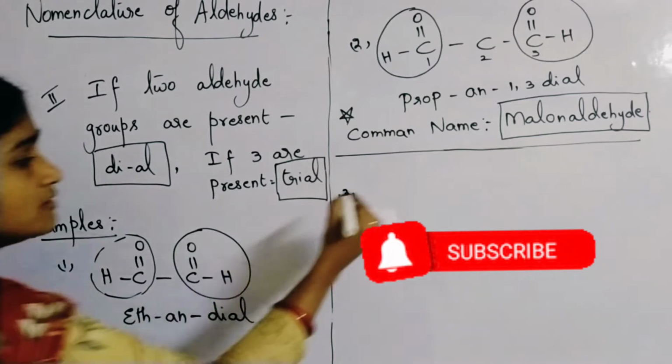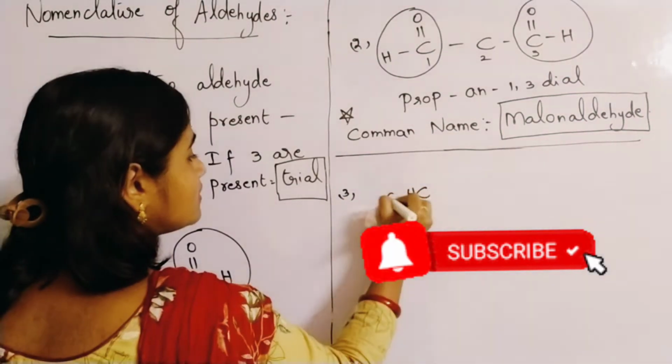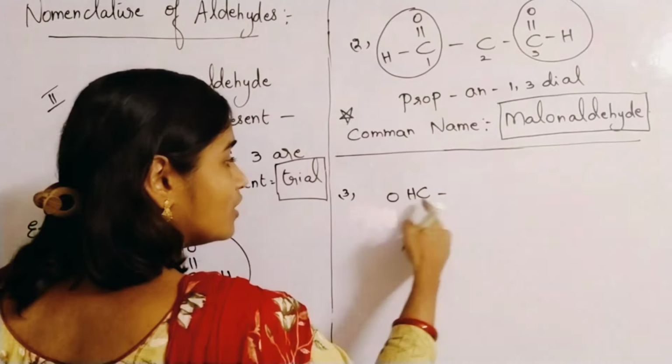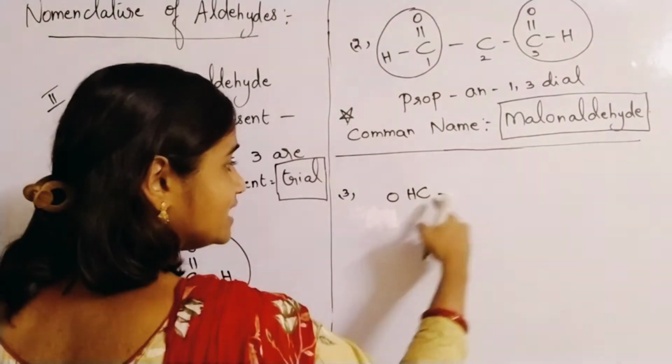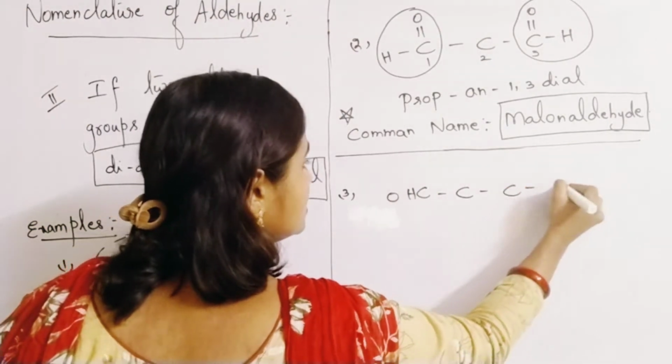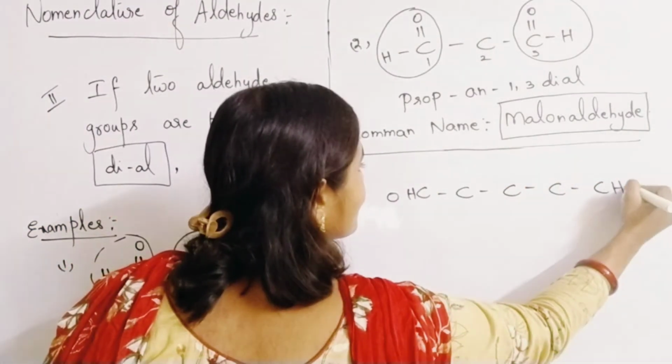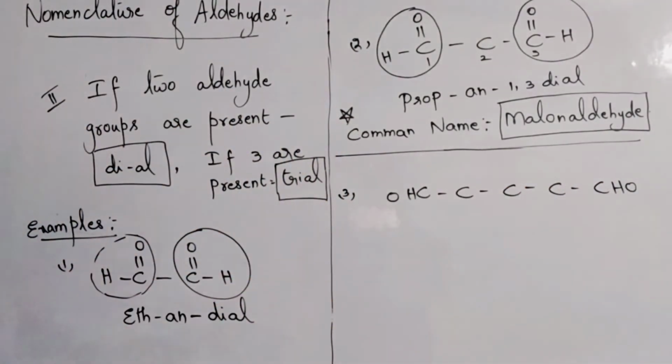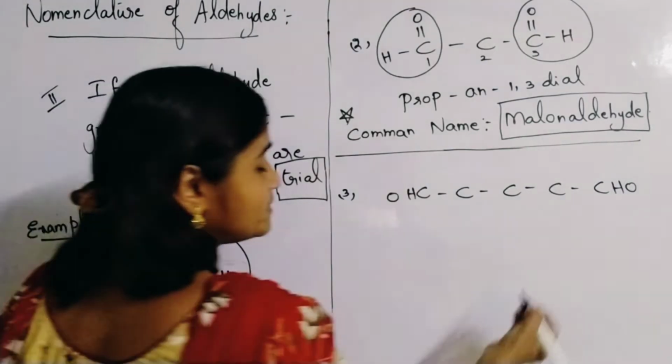Okay, see here, CHO. First carbon atom already I have written. So pentan I am saying. So 5 I should write. 1, 2, 3, 4, 5. Okay. And in the middle also sometimes they may be there or they may not be there also.